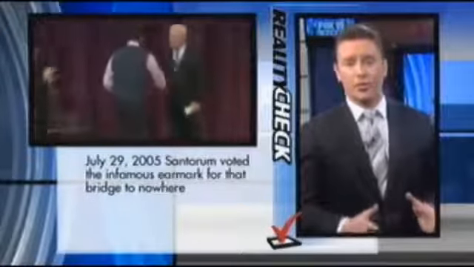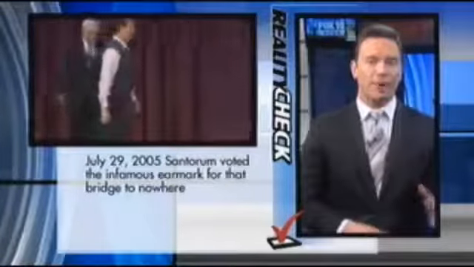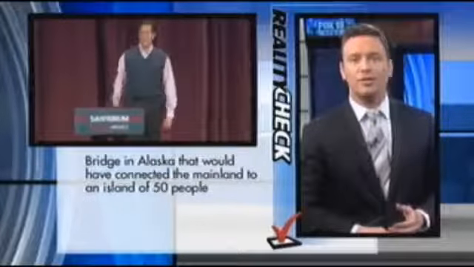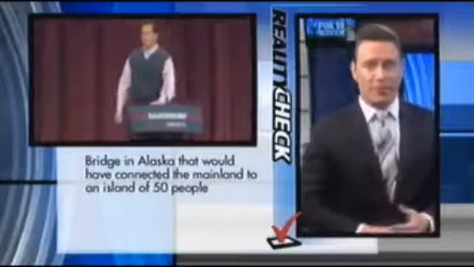So what about the claim that he voted for that Bridge to Nowhere in Alaska? Well, that is also true. On July 29, 2005, Santorum voted with the majority for a transportation bill, and it included funding for that infamous earmark for that Bridge to Nowhere. Now, if you don't remember, this was the bridge in Alaska that would have connected the mainland to an island of only 50 people. The cost for that bridge, $398 million.